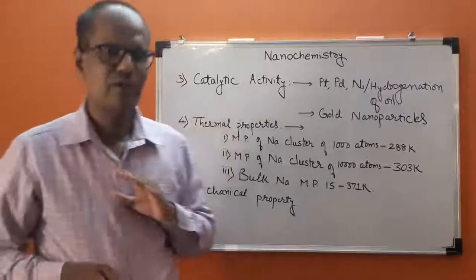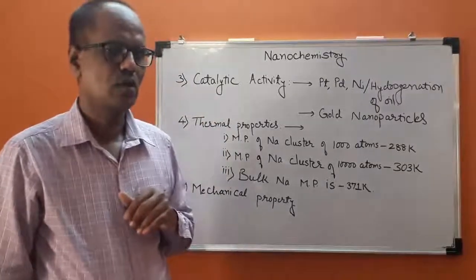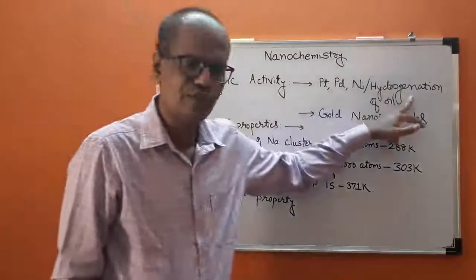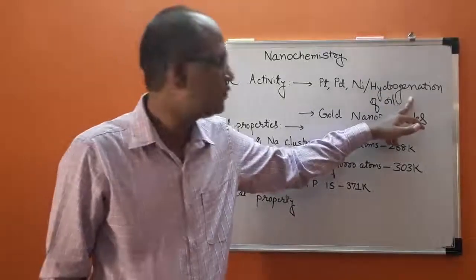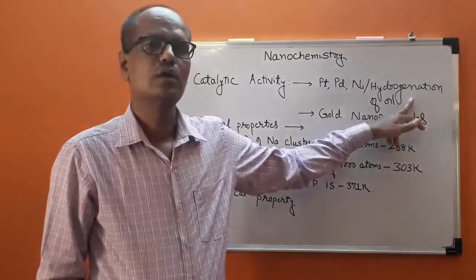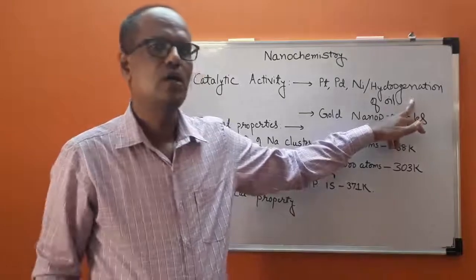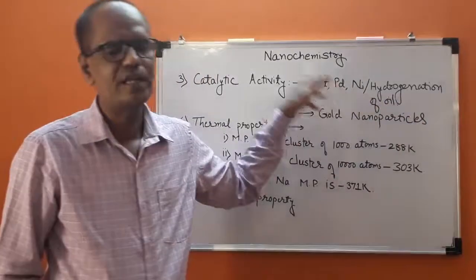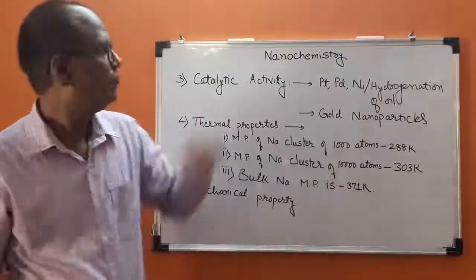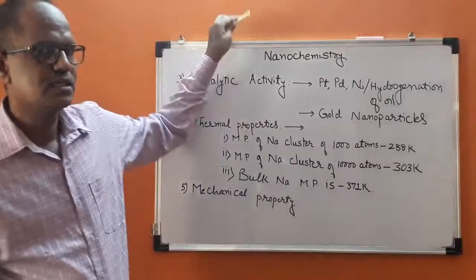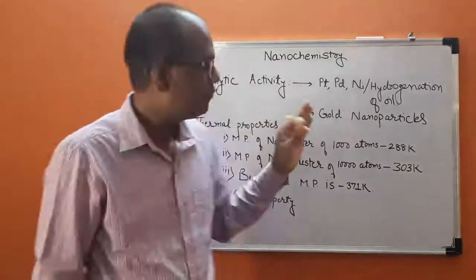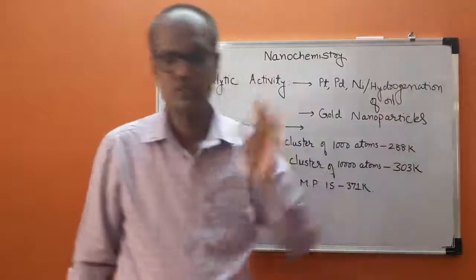For example, let me consider one reaction: hydrogenation of vegetable oil so as to convert it into ghee or dalda by using nickel or platinum or palladium as a catalyst. For example, consider that this is the nickel piece. Now, first of all, let us understand this reaction.